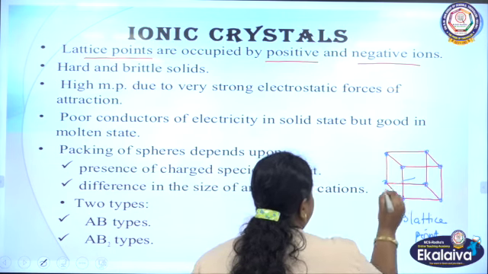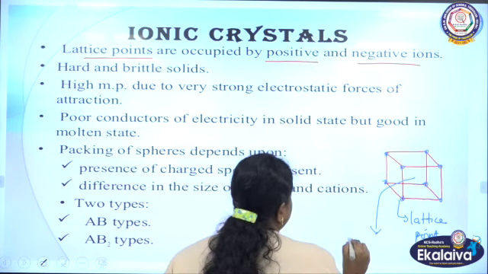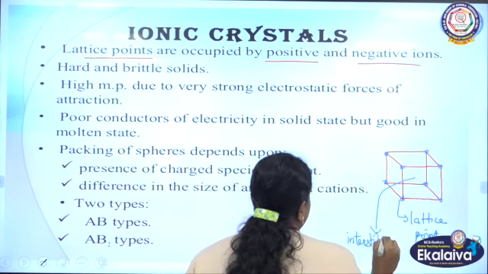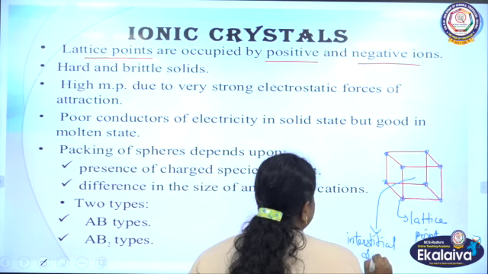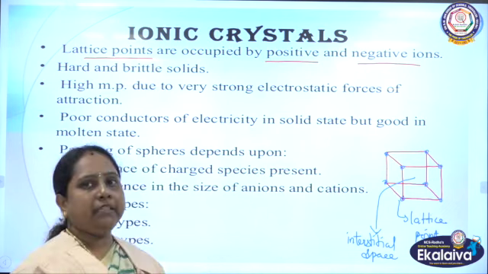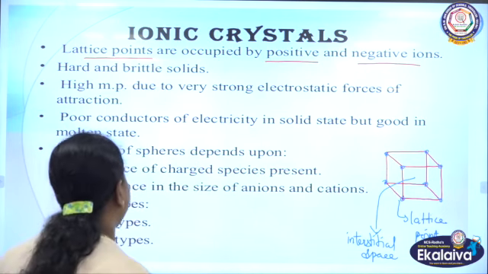Whereas the empty space in between, that means the empty space inside, is called the interstitial space of the lattice. Now these lattice points are occupied with positively charged ions and negatively charged ions.